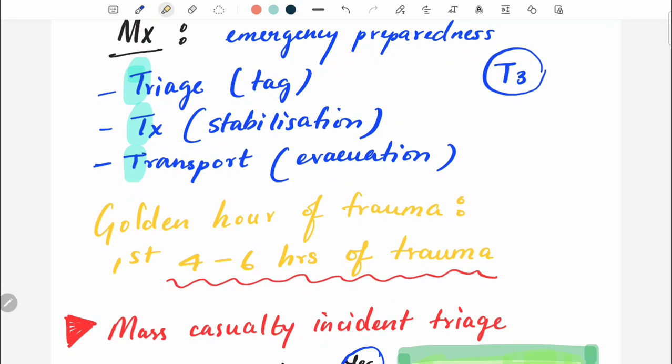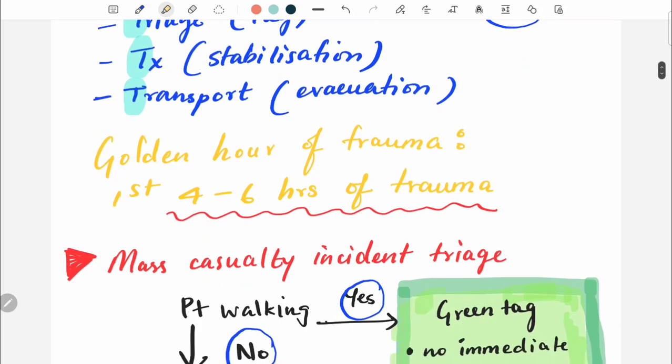Triage is to tag. The second T stands for treatment. Treatment means stabilization. After tagging, you are going to stabilize the patient. The third T stands for transport. Transport is nothing but evacuation of the patients from the accident area. So the management of a mass casualty mainly depends upon emergency preparedness, which involves the T3s: triage to tag, treatment for stabilization, and transport for evacuation.